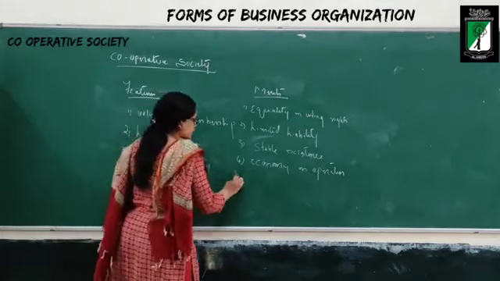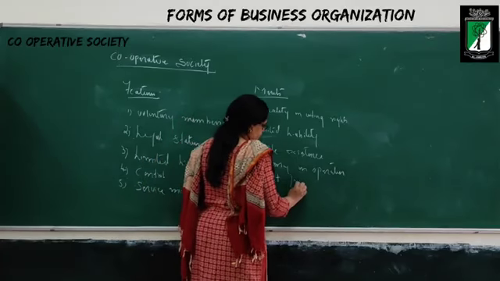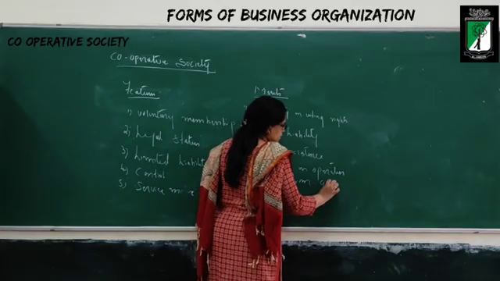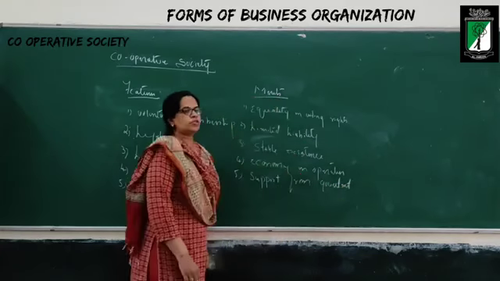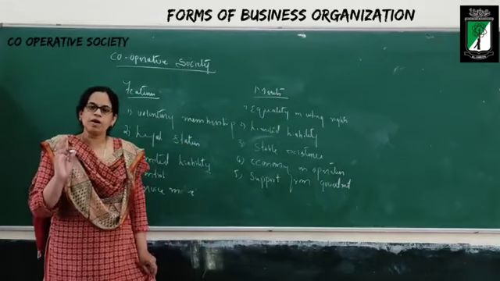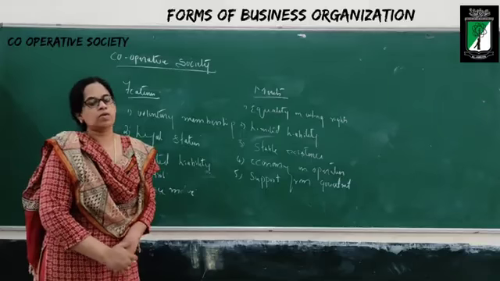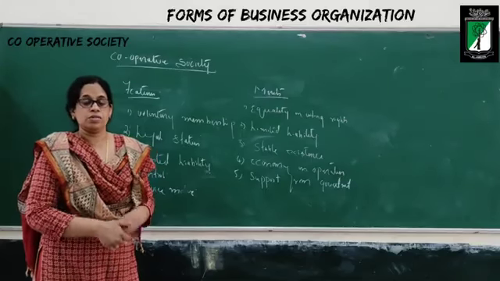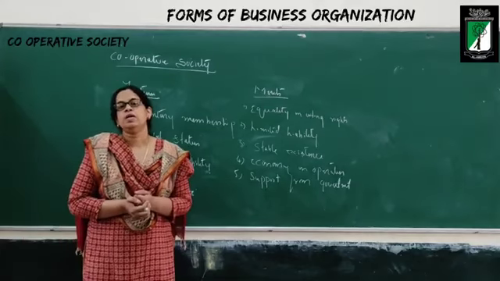The next one is support from government. Since a cooperative society is registered, the government is going to give its full support for its running, because a cooperative society is started for the welfare of the people.